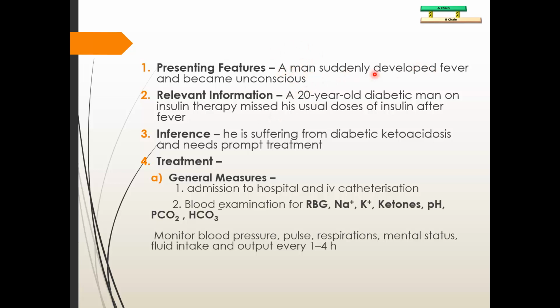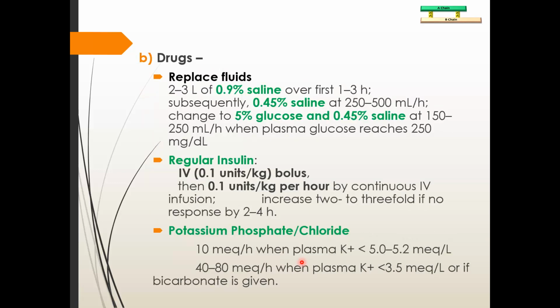So presenting features, suddenly develops fever with unconsciousness. This we discussed already. Inference, he is probably suffering from diabetic ketoacidosis and he needs prompt treatment. So you have to admit the patient, and you quickly do an IV catheterization and send blood for glucose, electrolytes, ketone body, and you do an ABG, that is blood gas analysis, and you have to monitor the blood pressure, pulse, respiration as usual. Now for definitive treatment, we have to give fluid. That is the first and foremost, most important.